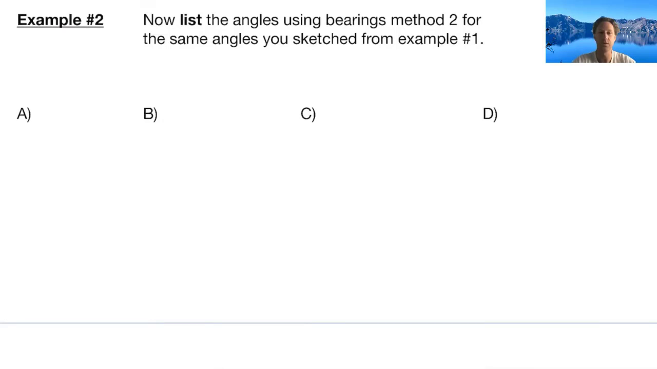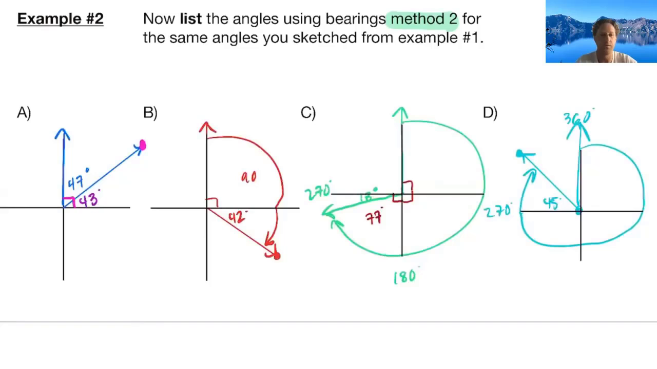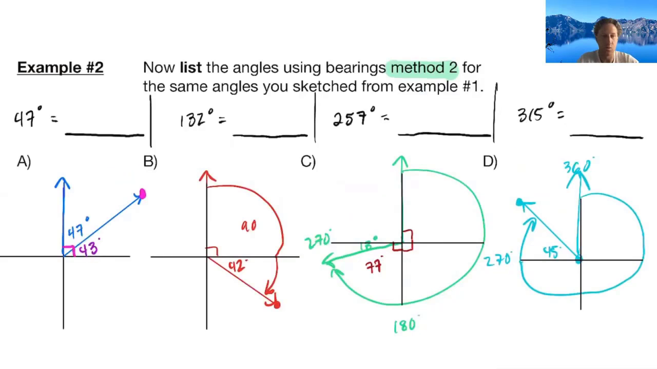So example number 2 wants us to list the angles using the bearings method 2 now for the same angles we just sketched from example number 1. So using those, I'm going to go ahead and grab all of our drawings real quick and set those up. And now we can put all of these into the alternative form, which remember were originally given to us as. So we now need to write all of those angles, which we pulled the graphs from above, and the angles in method 1 of bearings to rewrite in method number 2.